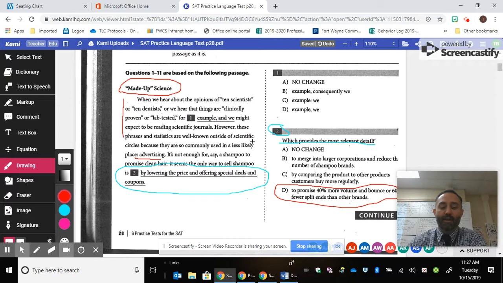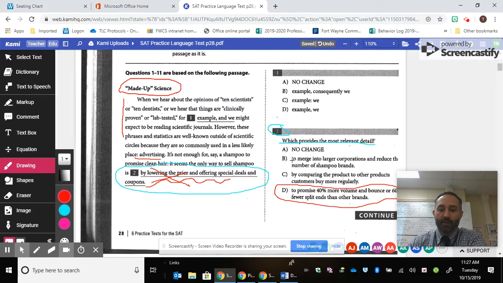So when you get to the end of this sentence, it's not enough for, say, a shampoo to promise clean hair. It seems the only way to sell shampoo is by lowering the price and offering special deals and coupons. Is this about playing with numbers or ads or statistics, like using scientific stuff? And the correct answer is no. That's why it's not no change.